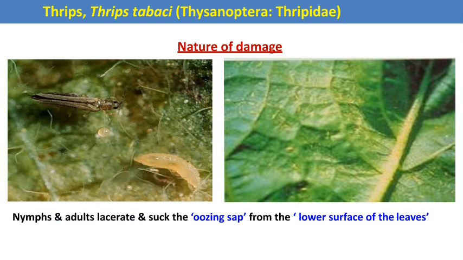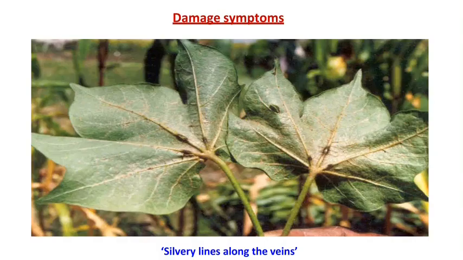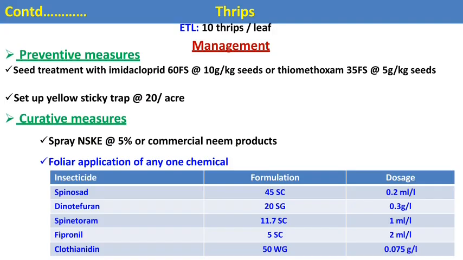In this picture we can see the egg, nymphs and adult of the thrips. Both nymphs and adults just lacerate and suck the oozing sap from the lower surface of the cotton leaves and produce a shiny appearance or silvery streaks. These are silvery lines or a shiny appearance along the veins on the under surface of the leaves, and this is the characteristic symptom produced by thrips feeding.